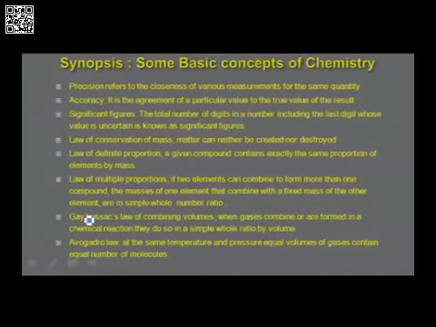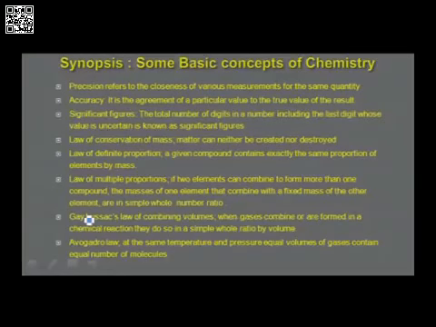Precision to start with. Precision refers to the closeness of various measurements for the same quantity. Accuracy, it is the agreement of a particular value to the true value of the result. Significant figures, the total number of digits in a number, including the last digit whose value is uncertain, is known as significant figures. There are different laws of chemical combinations.